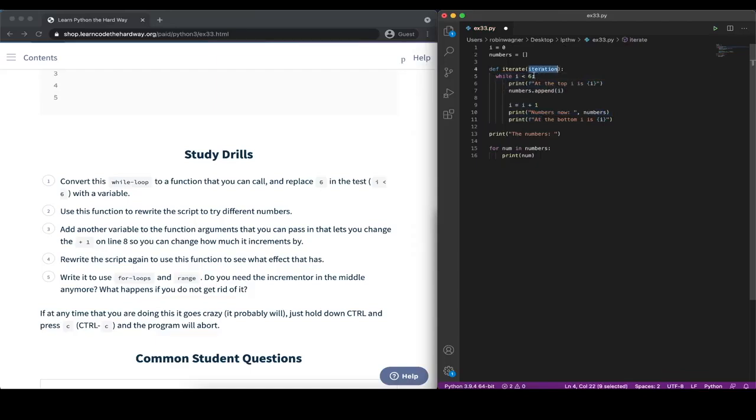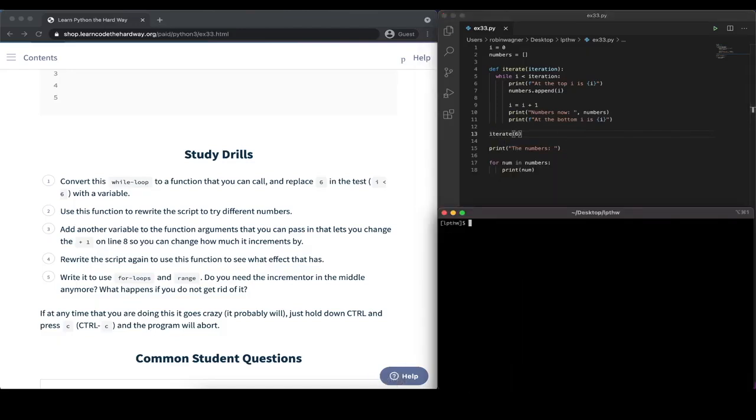And here, instead of saying while I is less than 6, let's check if it's less than iteration. And for this to work, when we call our function, we of course need to make sure to pass a value to it. So while I is less than iteration, we are going to iterate over that. And now to try out if that actually works, let's go ahead here and call iterate, and let's pass the value 6 to it.